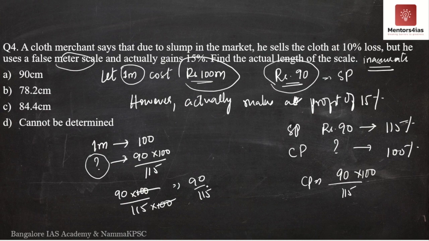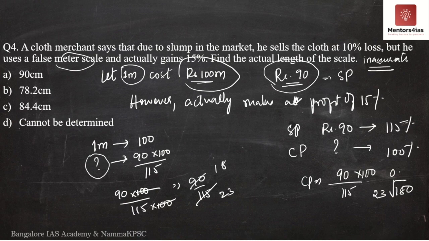However, if you look at the answers, it is necessary for us to determine the value. 5 18s are 90, 5 23s are 115, so it is nothing but 18 divided by 23. We take a decimal point over here.